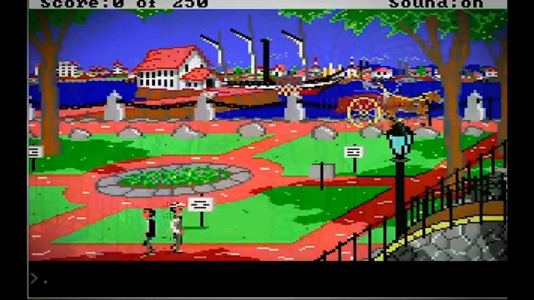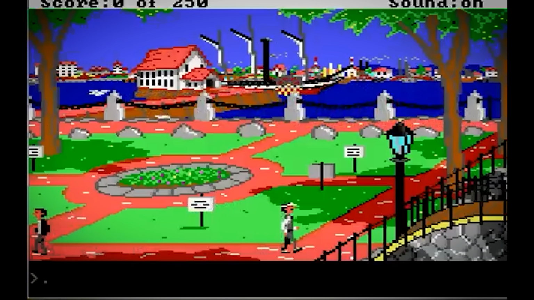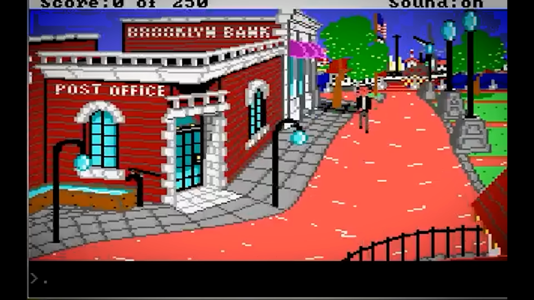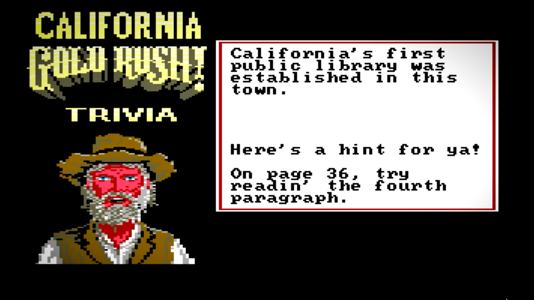At a certain point in the game, the player is required to answer a trivia question to continue with the storyline. The answer to this question can be found within the game's instruction booklet, and if the player answers the trivia correctly, the game continues as normal. However, if the question is answered incorrectly, the player is taken to this disturbing cutscene.